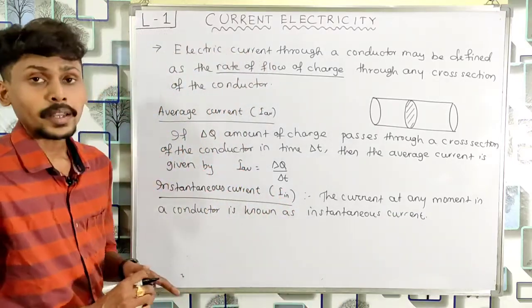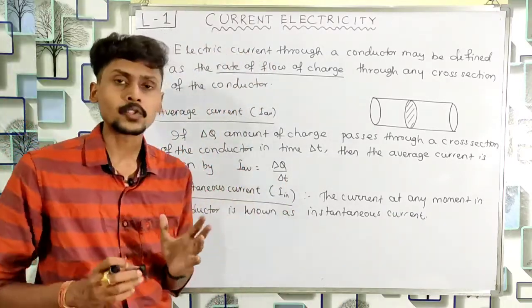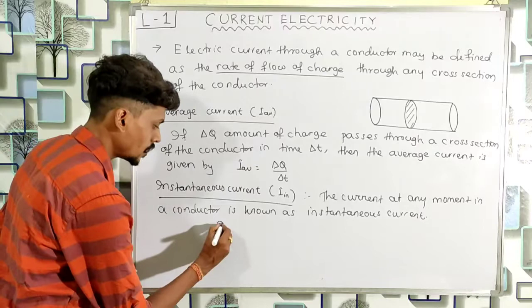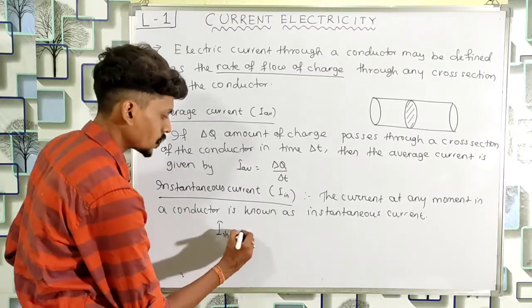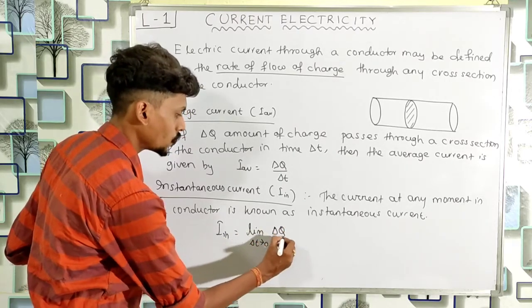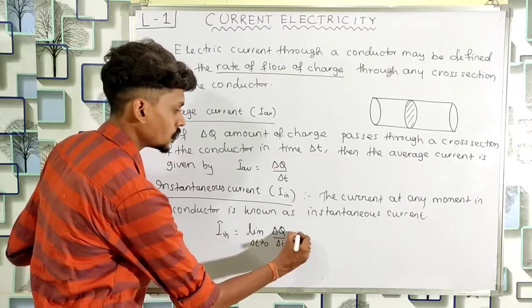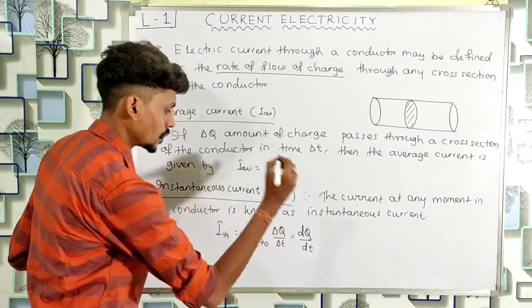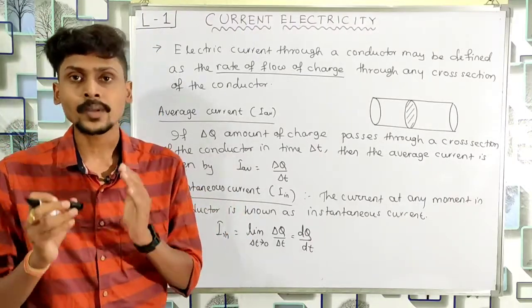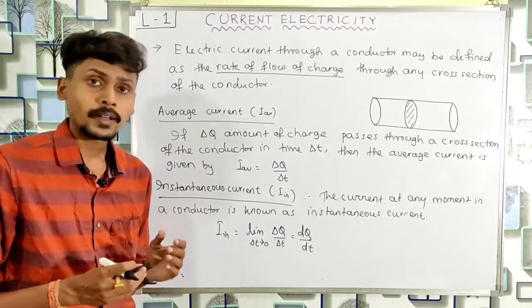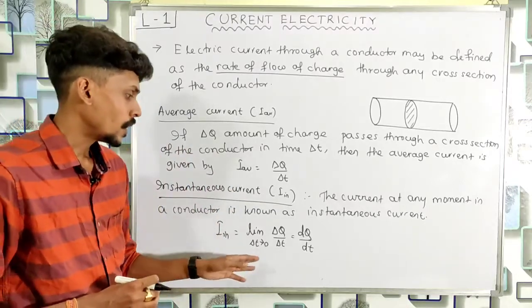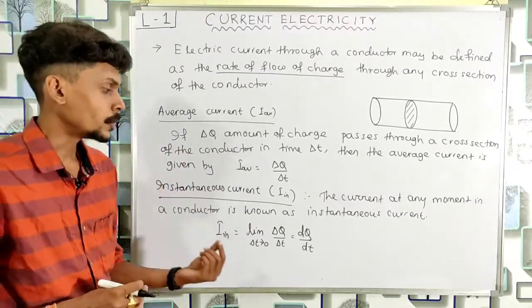So when we are calculating the instantaneous current, this time interval should be very small. So in mathematical form, how can I write instantaneous current? I instantaneous is equal to limit delta t tends to 0 delta q by delta t, that is equal to dq by dt. Limit delta t tends to 0 means the time interval will be very small, negligible. So when the time interval is very small, the amount of charge flowing through a cross section will also be very small. So a small time interval is denoted by dt.